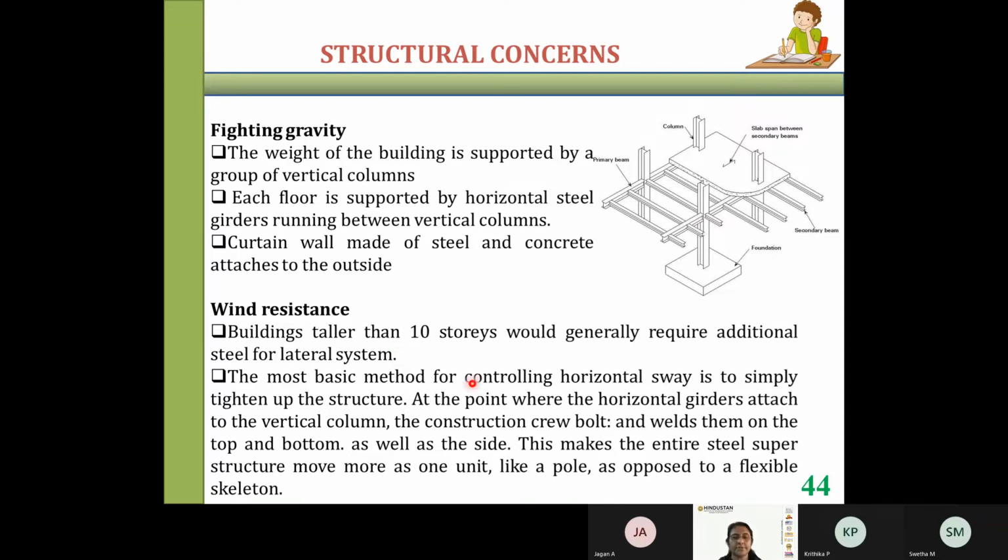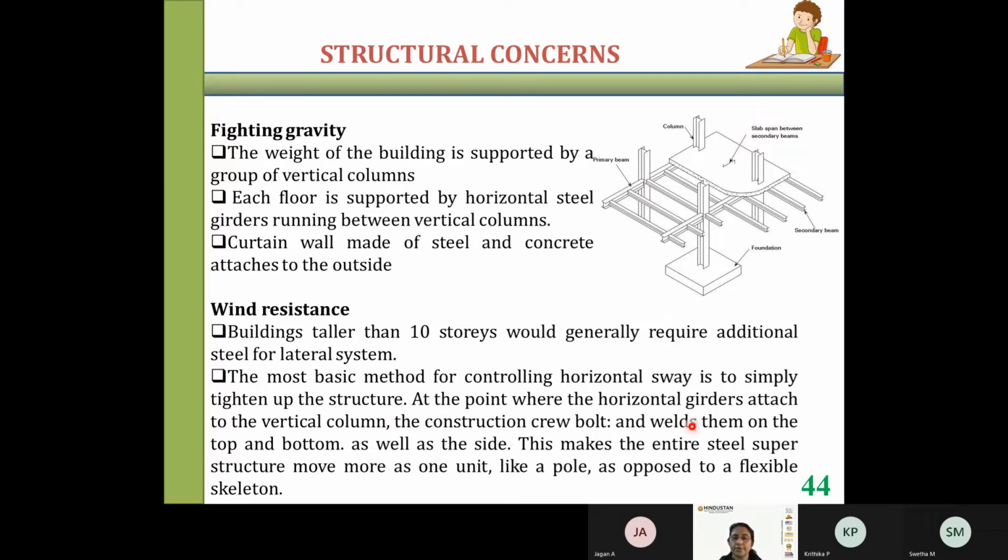The most basic method for controlling horizontal sway is to simply tighten up the structure at the point where the horizontal girders attach to the vertical column. You can see here, this is the column, this is the beam. This beam has to be attached to this column. If it is steel, it will be connected through a rivet, a bolt or a welded connection. If it is concrete, it will be connected through reinforcement.